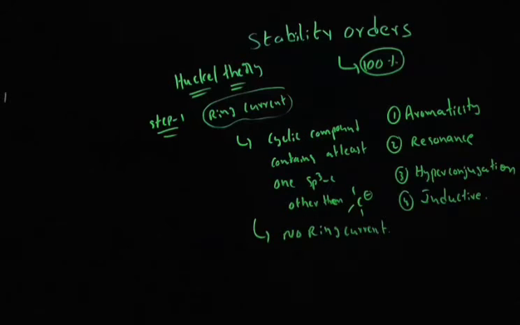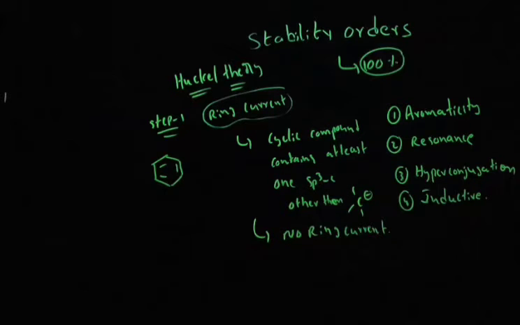For example, consider the benzene ring. We will discuss whether the benzene ring contains cyclic ring current or not. The rule says that if a cyclic compound contains at least one sp3 carbon other than carbanion, then there will be no ring current. If a compound contains no ring current, it is neither aromatic nor anti-aromatic.